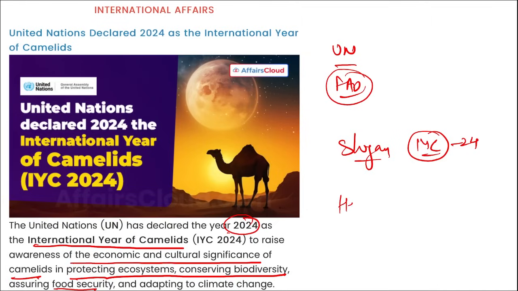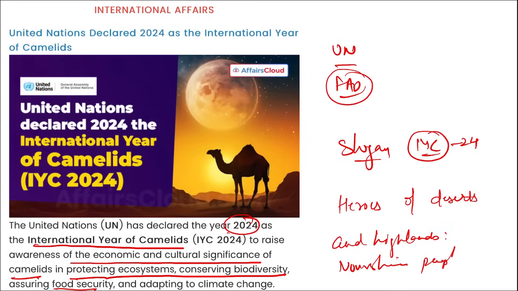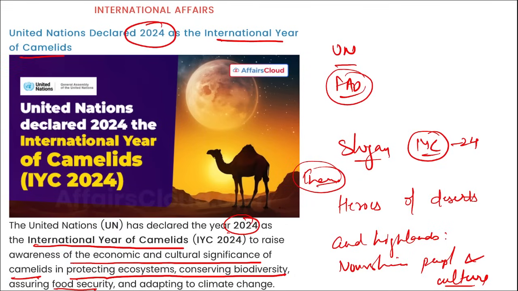I repeat, Heroes of Deserts and Highlands, Nourishing People and Culture. This is the theme, or you can say slogan, for the International Year of the Camelids, that is 2024, and it has been declared by UN.